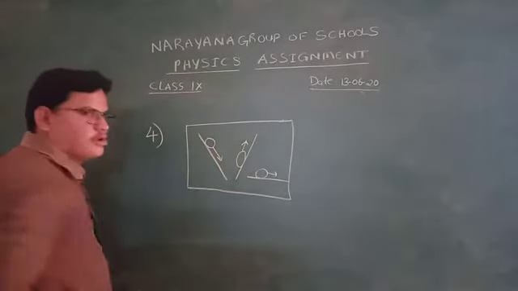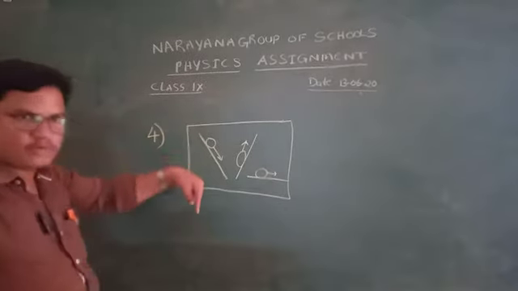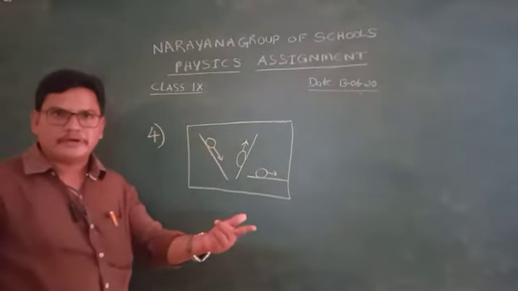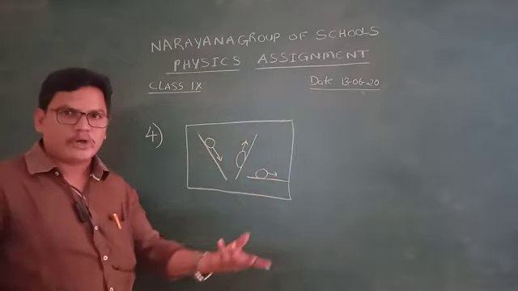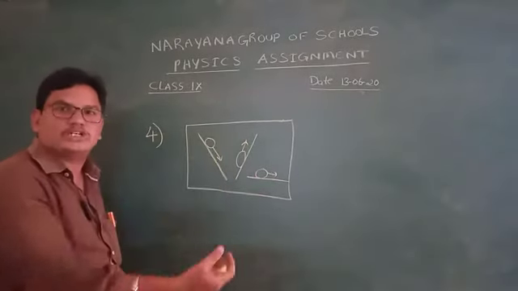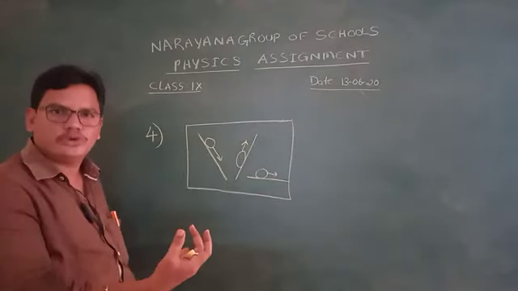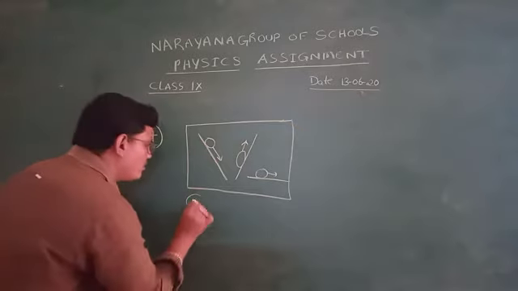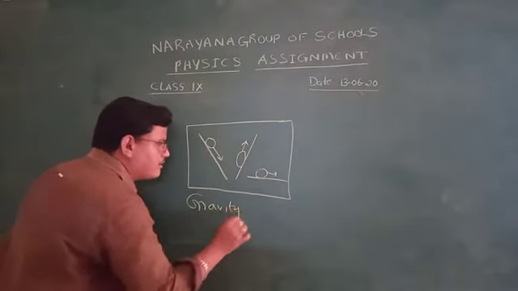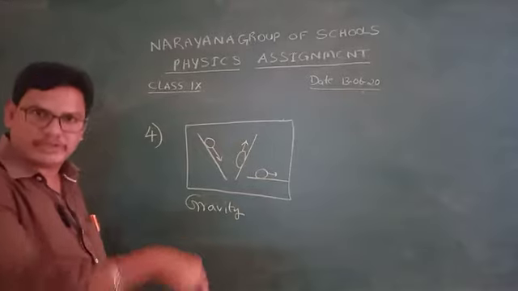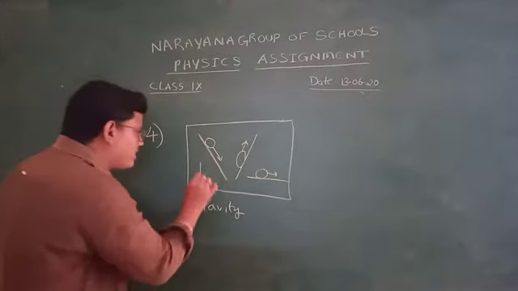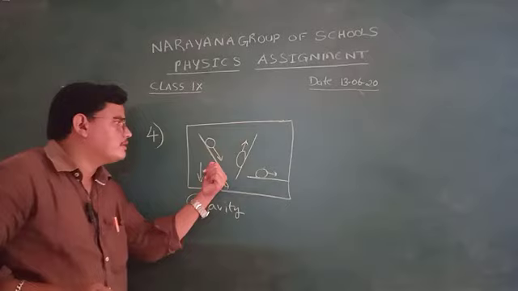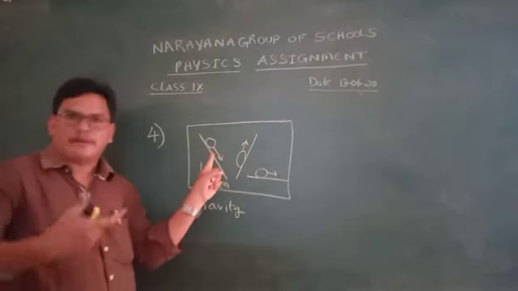Take this slope. Object is coming down. While coming down, this object increases its speed. It picks up speed because of the direction of gravity. So gravity is always working towards down, the center of the earth. That's why both are in the same direction. Here, object in diagram A, the speed picks up.